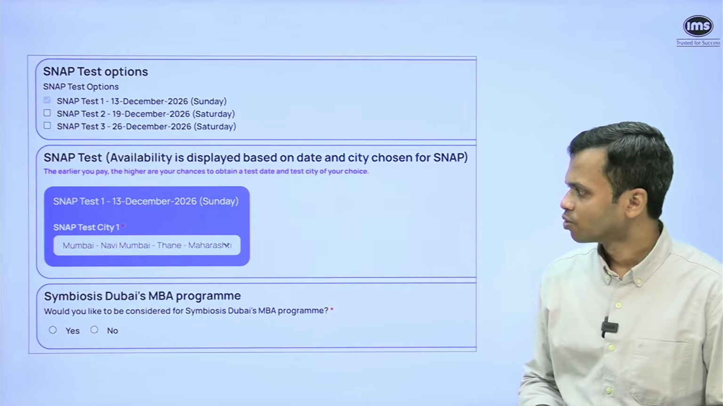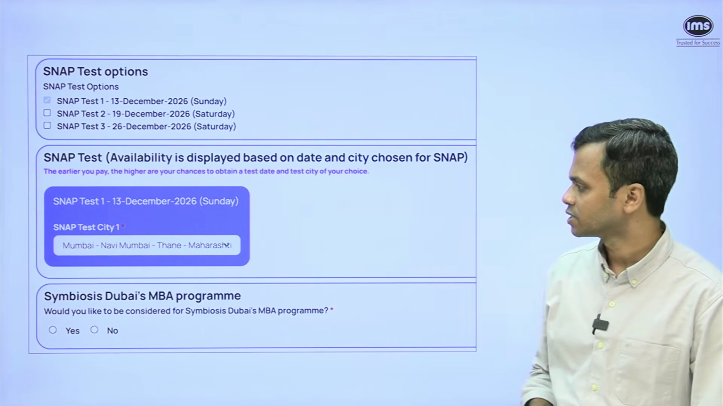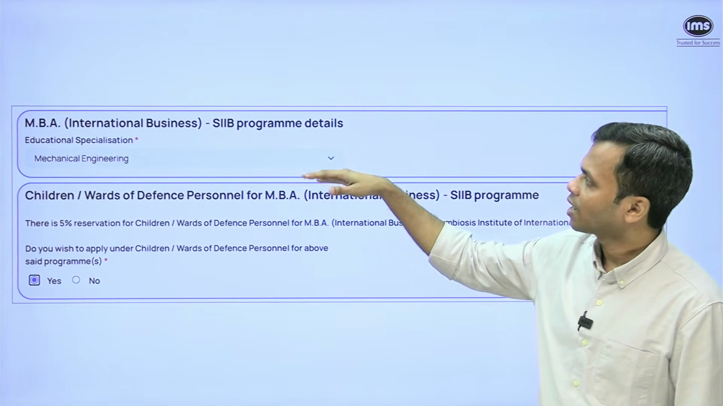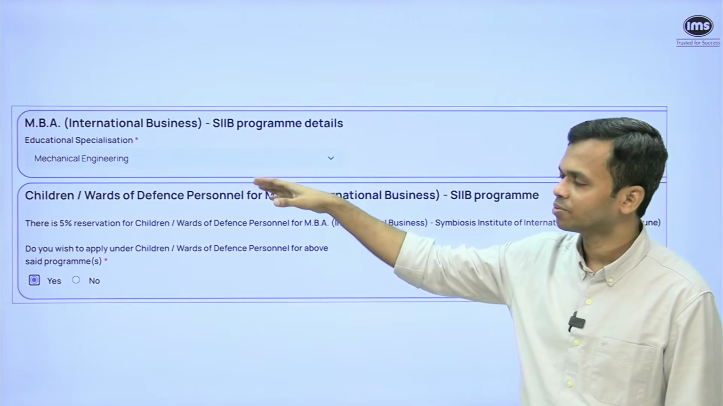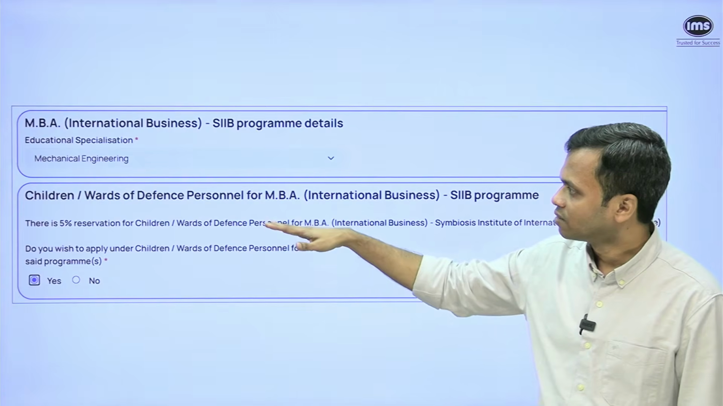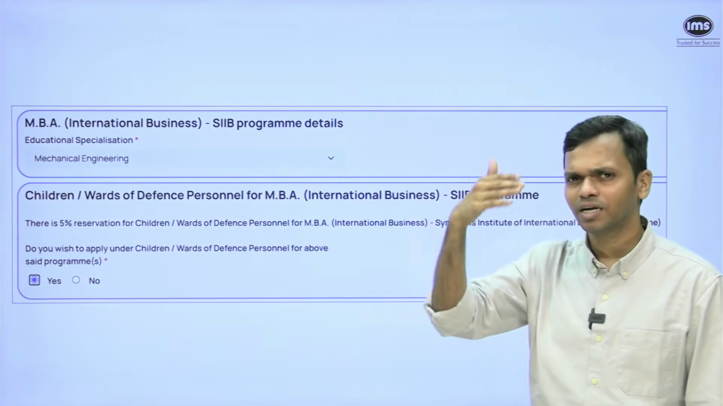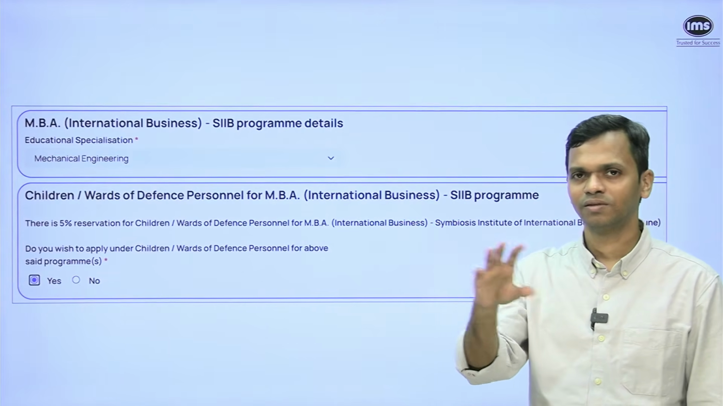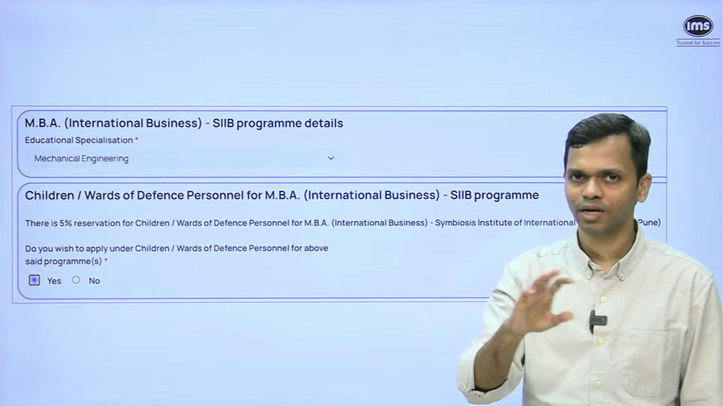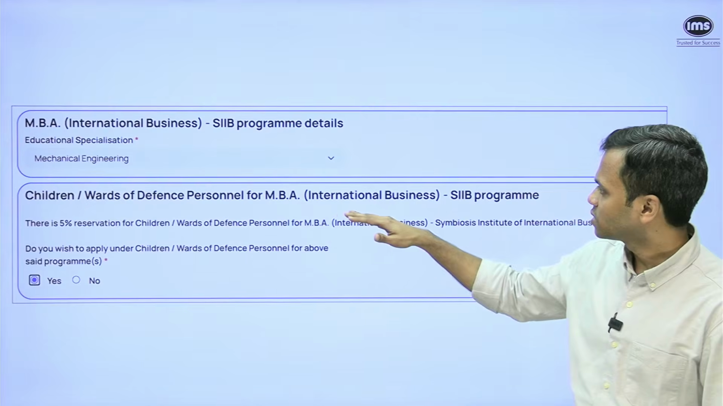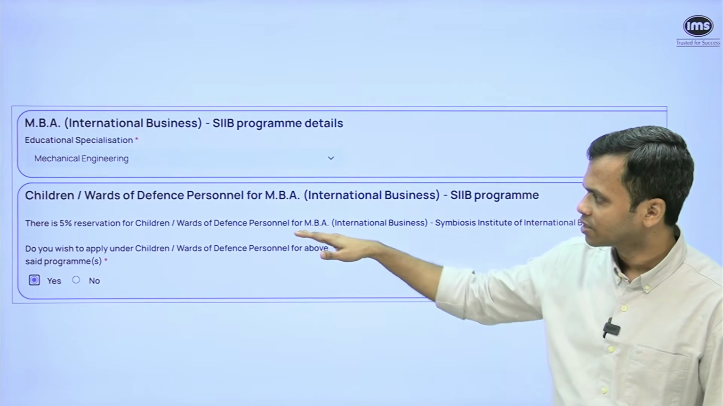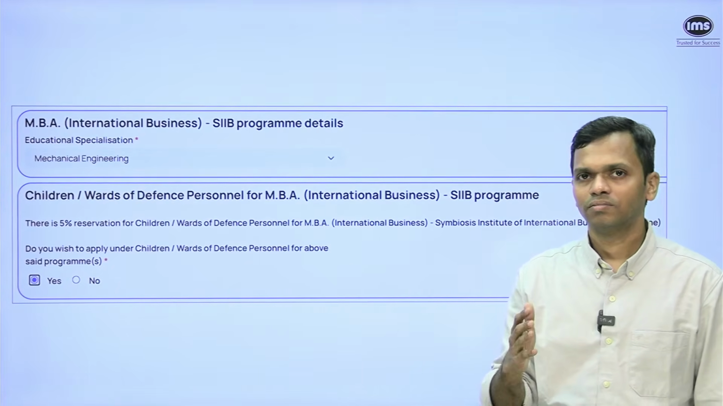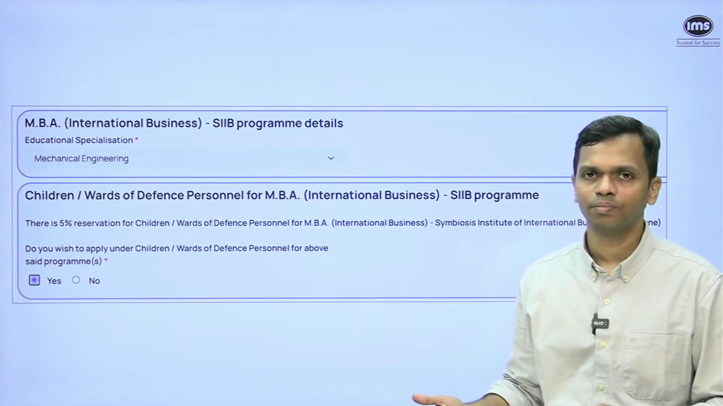Then there is a question whether you want to apply for the Dubai program of Symbiosis. Again, yes, no. And regarding the commerce selection that I had done, I also selected MBA IB, SIIB, so it asked me for educational specialization program. Then it asked me some other follow-up questions. I tried selecting multiple programs, and there were different questions and pop-ups. For a particular program, it talked about domicile requirement. Again, for the defense personnel, 5% reservation, do you wish to apply under this category? Again, yes, no. If you're eligible, obviously, then please read the document and then only select those programs.